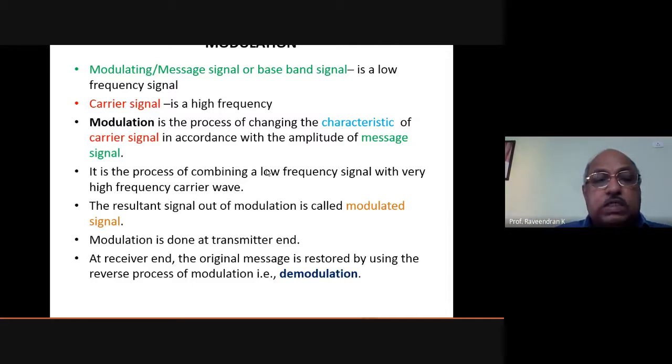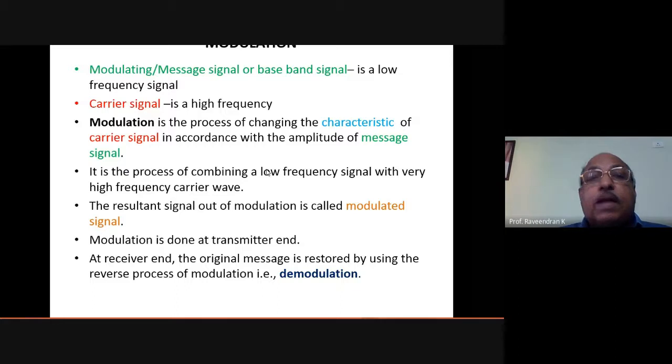This kind of process is essentially called the modulation process. The signal which undergoes this mixing with the carrier wave is called the modulating signal or message signal. Usually the message signal is the audio signal. If it is a continuous, alternating varying signal, we say it is a baseband signal, or continuous wave signal. The modulating signal, message signal or baseband signal is the one having low frequency, that is our audible audio signal.